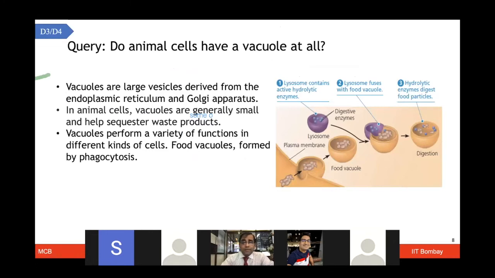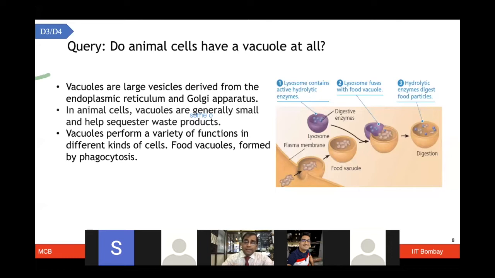Another question was whether animal cells have a vacuole at all. Of course, in the discussions we talked about the plant cell and animal cell. Animal cells have very rudimentary or very tiny vacuoles, whereas plant cells have very enlarged, functional, very huge vacuoles. Just to make it crude but clear, these vacuoles are large vesicles which are derived from the endoplasmic reticulum or the Golgi apparatus.